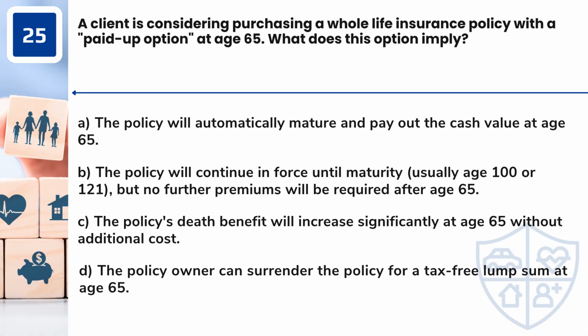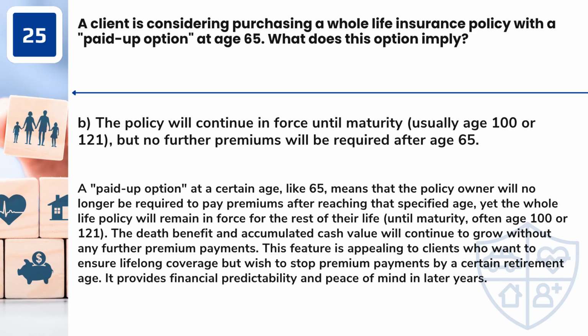C. The policy's death benefit will increase significantly at age 65 without additional cost. D. The policy owner can surrender the policy for a tax-free lump sum at age 65. Answer: B. The policy will continue in force until maturity, usually age 100 or 121, but no further premiums will be required after age 65.